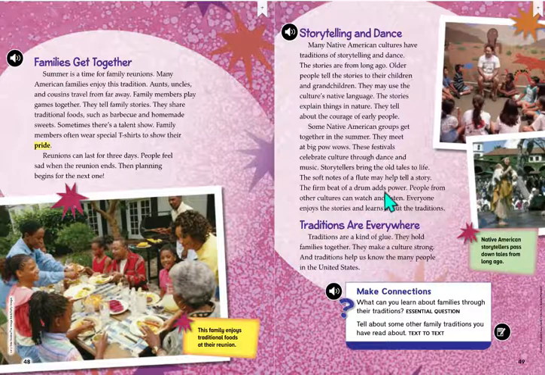While we were listening to this part about the Native American culture, we came across this word powwows. What words in nearby sentences can we look at to help us figure out what a powwow is, what the meaning is? So let's go back and reread the last section here titled Traditions Are Everywhere.